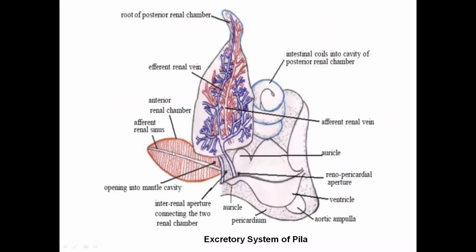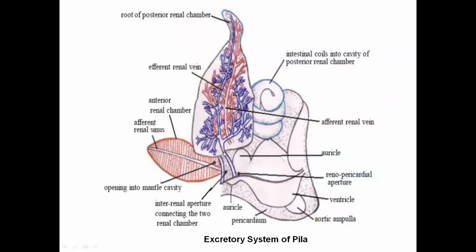This red color is the anterior chamber. This is the afferent renal sinus. These red colored structures are the renal lamellae. This is the renal pore, which is the opening into the mantle cavity. Then this is the hook-shaped posterior renal chamber, which has the afferent renal veins with profound branching.